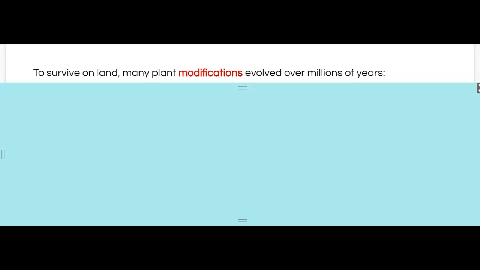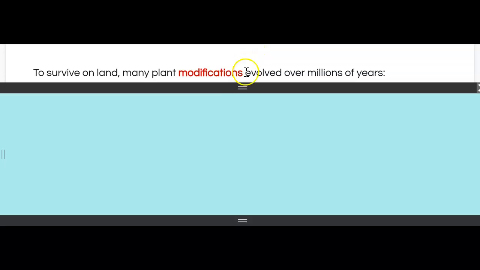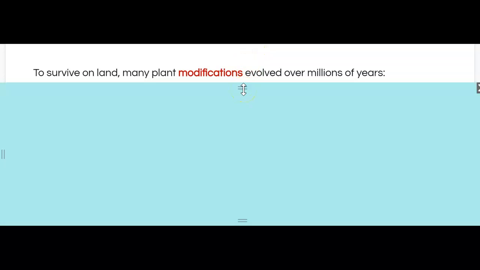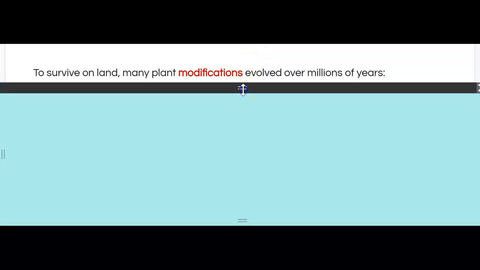But to survive on land, there had to be some very specific modifications, some very specific mutations that allowed plants to thrive on land. And of course, those that did not gain the necessary mutations would have simply died off, right? Survival of the fittest, natural selection. So let's talk about what those modifications are.